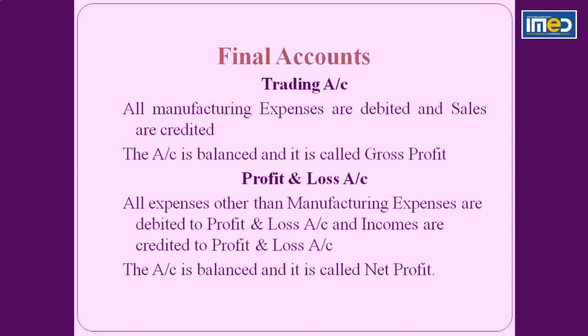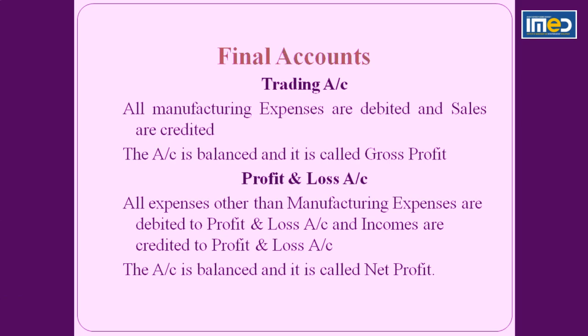So why to segregate these expenses? Because you want to analyze what is the profit you earn only after manufacturing expenses, then after administrative expenses. So it helps us to analyze better, to make decisions better, and to have control on cost better. So that is the objective of this segregation.